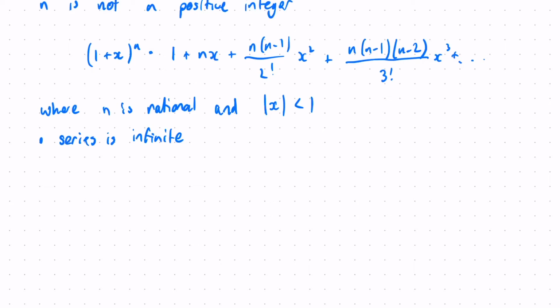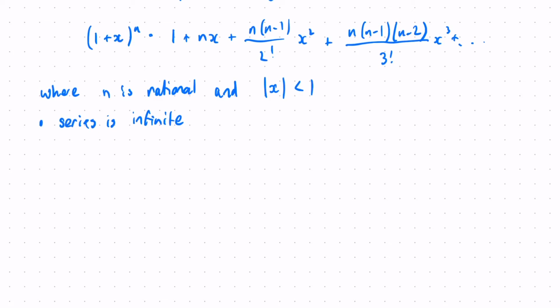The other key thing is the modulus of x is less than 1. That's really important. The expansion is only valid when that is true. And you'll often get asked to calculate when the expansion is valid. So the expansion is only valid for modulus of x less than 1.